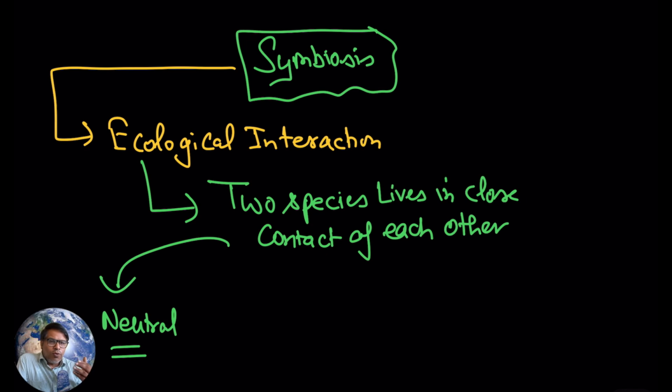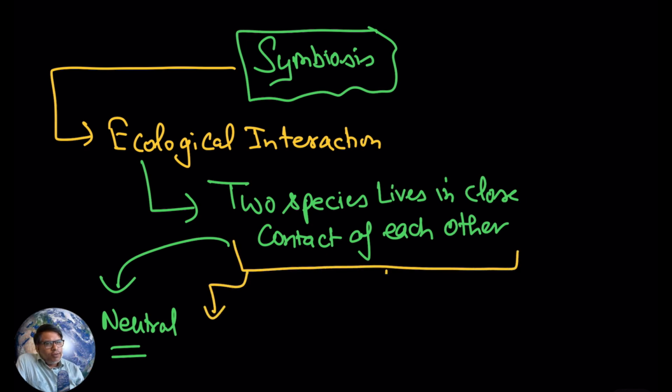Second, you can have another type of interaction like positive interaction, meaning both are being benefited when they are in close contact with each other. This condition is known as mutualism. In mutualism, both of the species living in close contact will get benefited from each other.